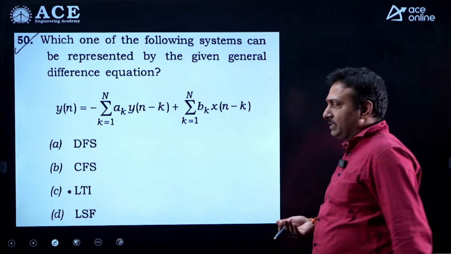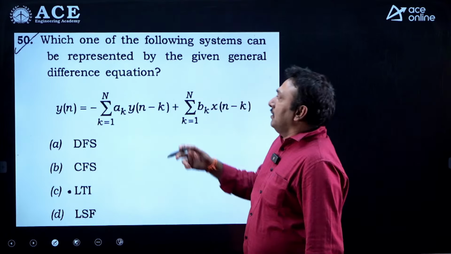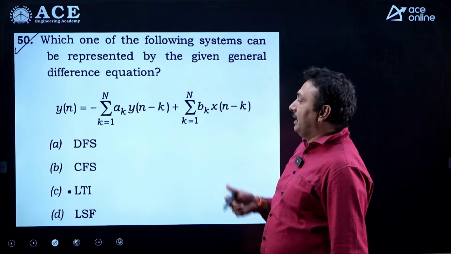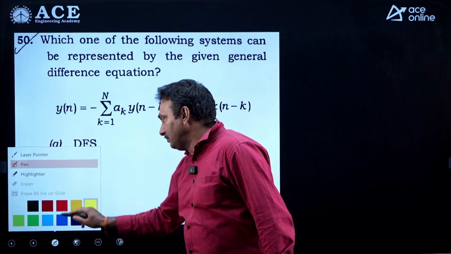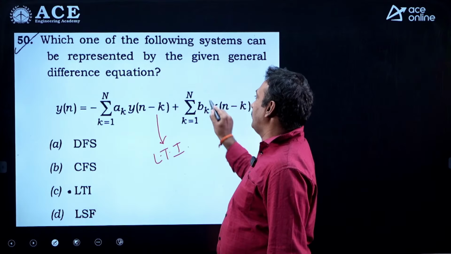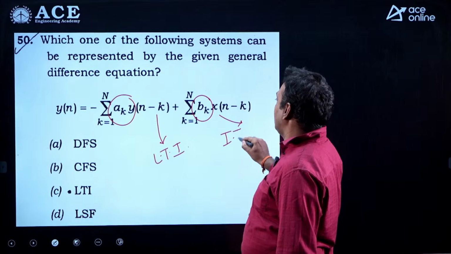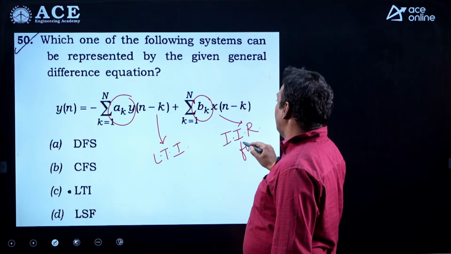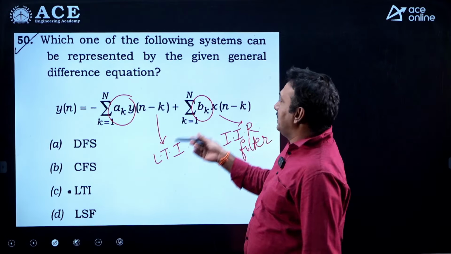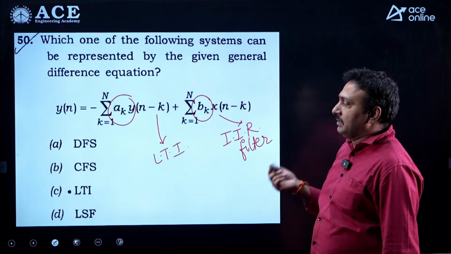This is a standard expression we used to study in the class. IIR filter expression. Fixed coefficients having linear elements, that is called an LTI system. Nothing to say about it. a_k, b_k are the fixed coefficients we have for input and output. It is the standard IIR filter expression, infinite impulse response filter. It will have linear elements. Of course, the coefficients are fixed, which means automatically it is a time invariant system.